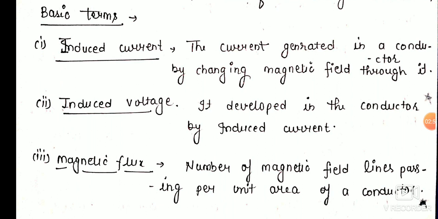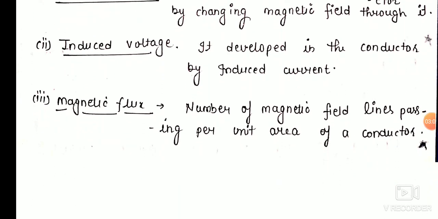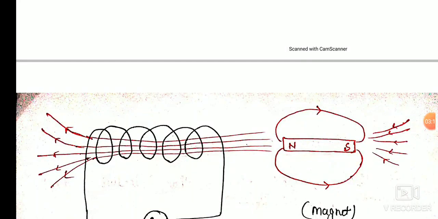Now the third point is magnetic flux. Magnetic flux is an important term to understand electromagnetic induction. The basic thing is that magnetic flux is the number of magnetic field lines passing per unit area of the conductor. This is also known as magnetic field density.